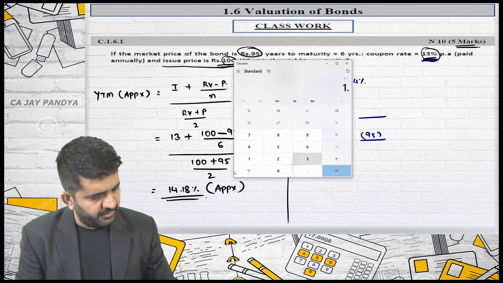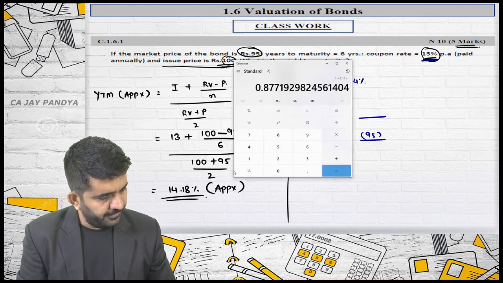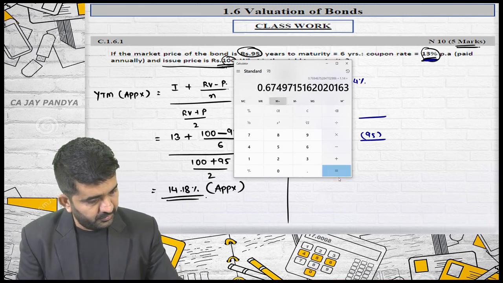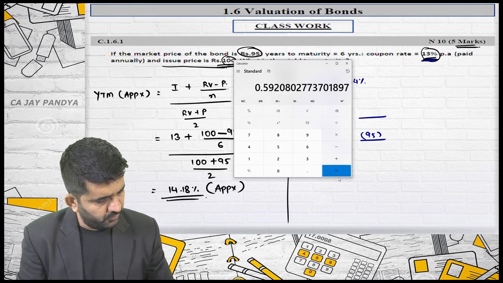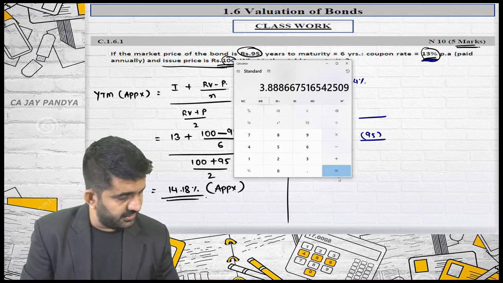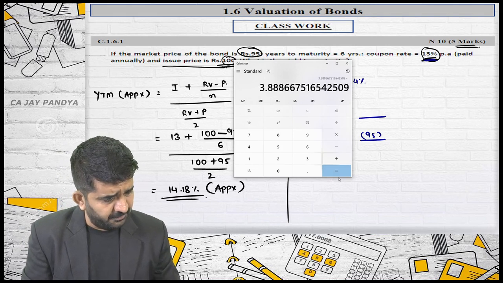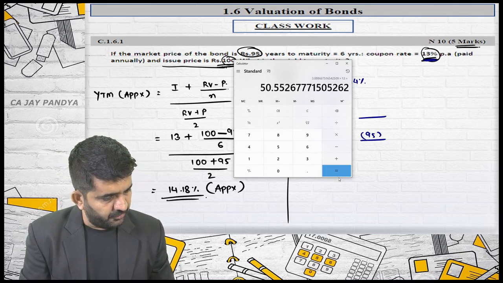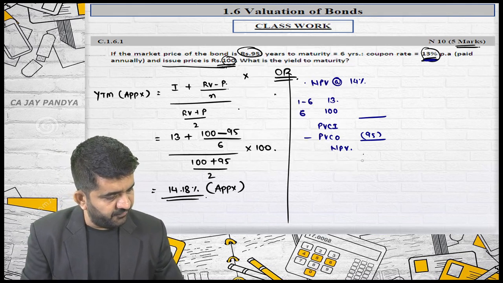1 divided by 1.14 to the power 1, 2, 3, 4, 5, 6 multiplied by 13 rupees is 50.55.